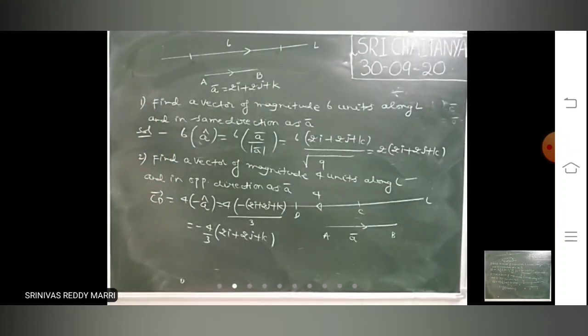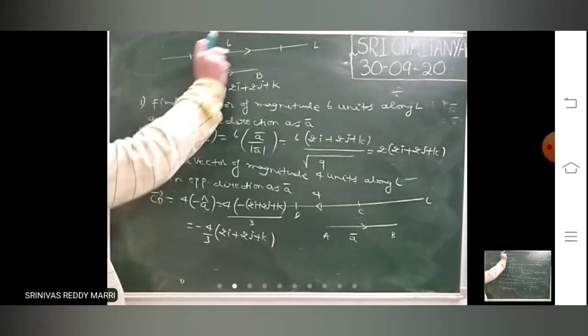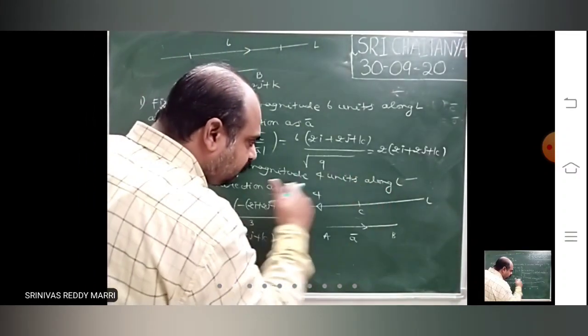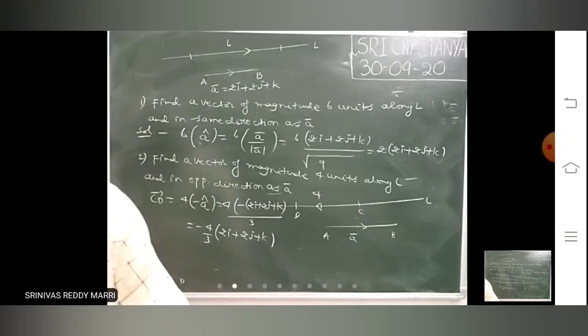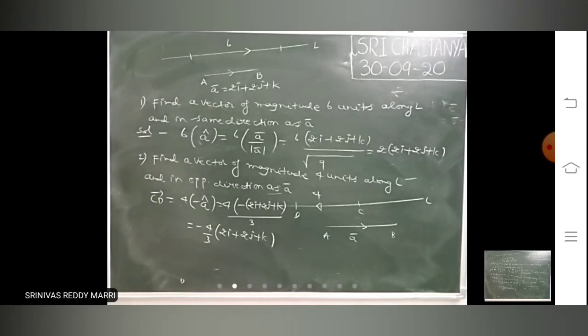So these are the vectors. Magnitude into the unit vector in the required direction, for calculating any vector. So this is about the unit vector.